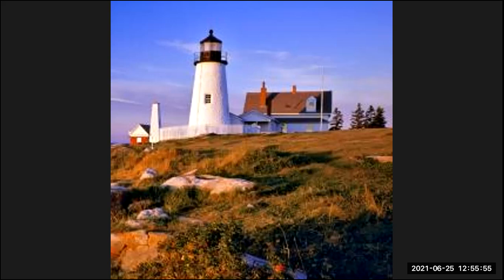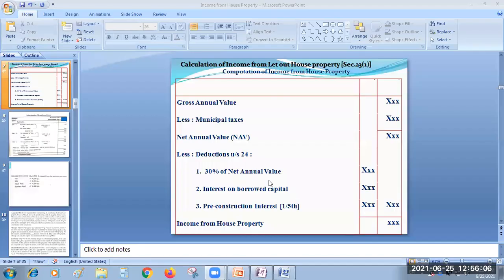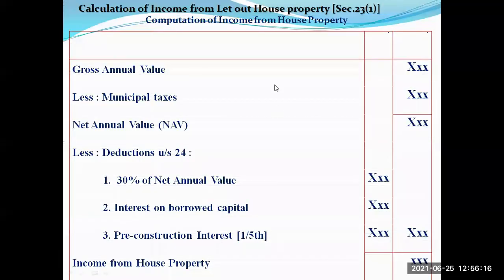Just a minute. Are you able to see the earlier computation table, that is the calculation of income from let out house property? Are you able to see it?